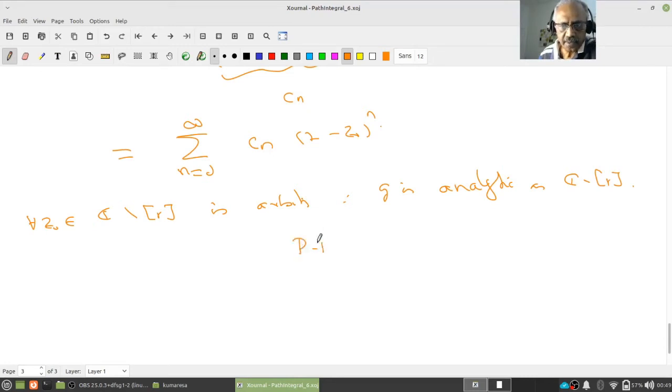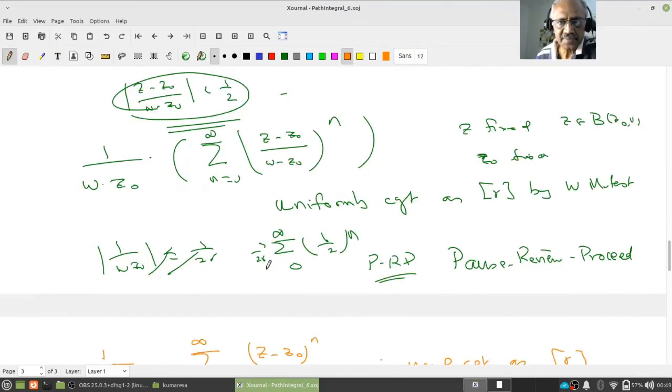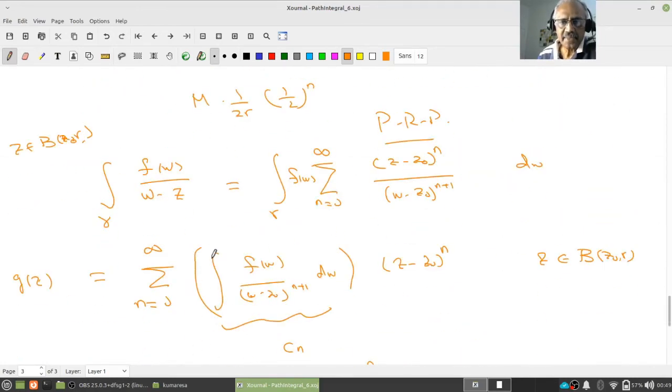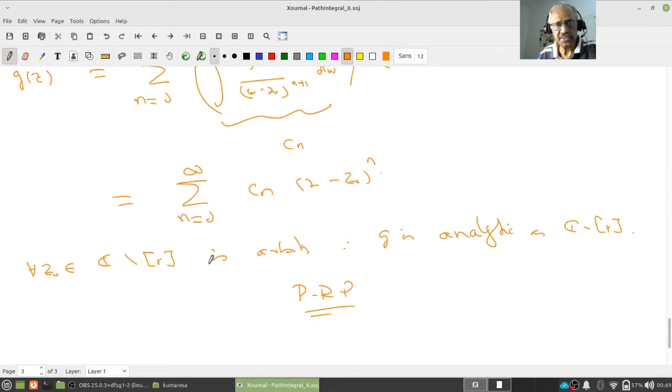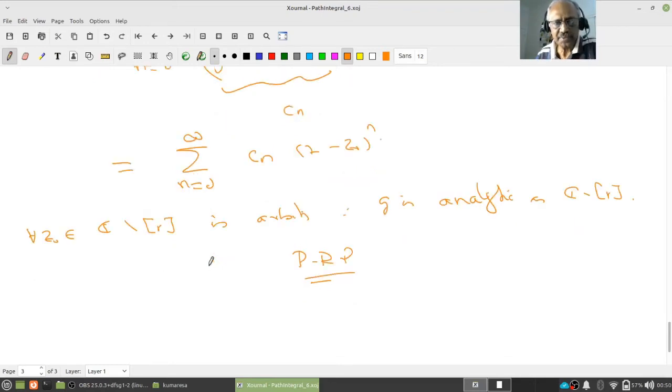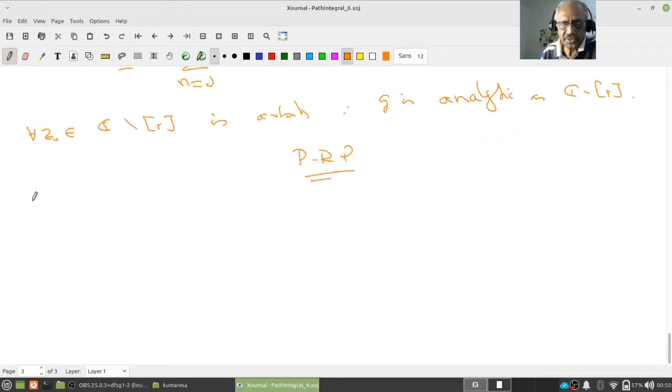Okay, pause, review, proceed. So we had proved the result that it is analytic, because around z0 there is a disk on which G is represented as a power series in z minus z0 to the power n. Therefore, it is analytic by our definition. So this is the beauty. Now let's take one step.